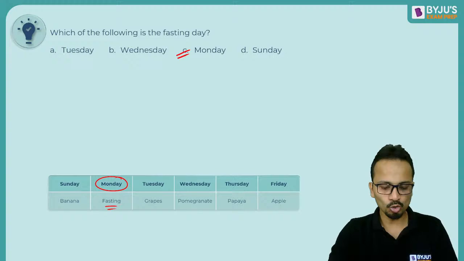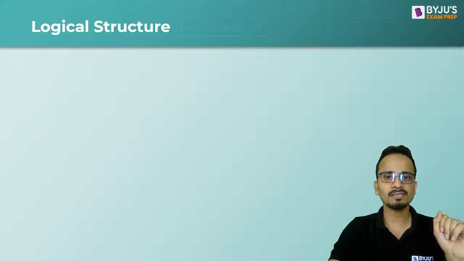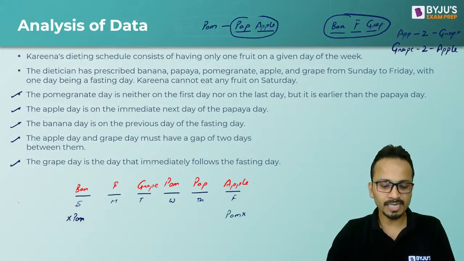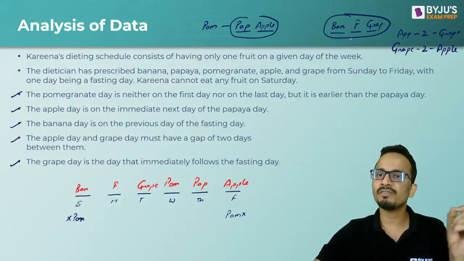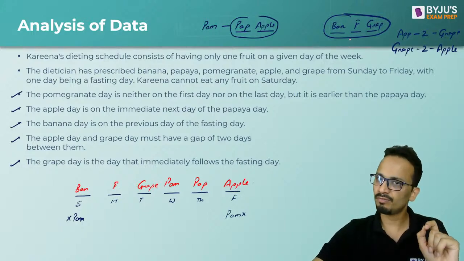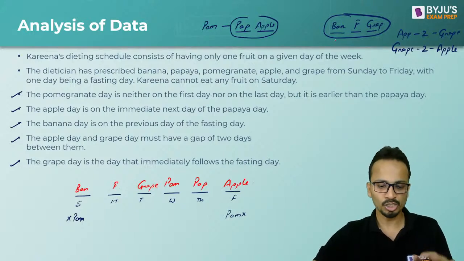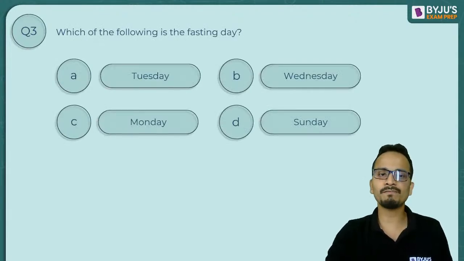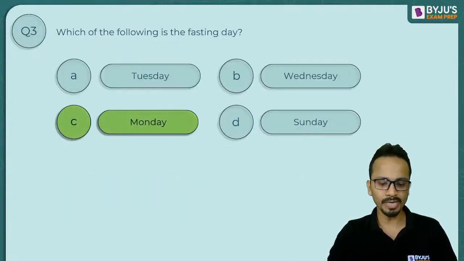Now, Shelly, you have given an arrangement. I would like to go back. So you have said grape, pomegranate, papaya. Now, grape should be after the fasting day. So grape cannot be the starting day. We cannot start from grape because grape should come after the fasting day. So that means your arrangement was not correct. All right. So which of the following is the fasting day? Fasting day is Monday. That is option C. Okay.